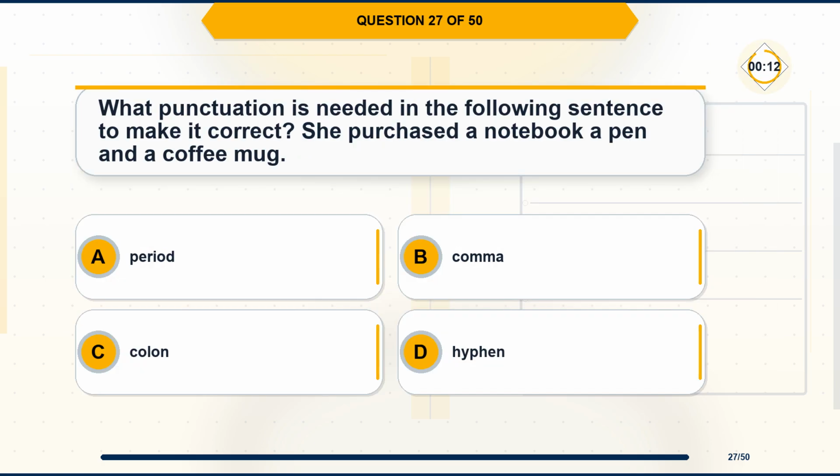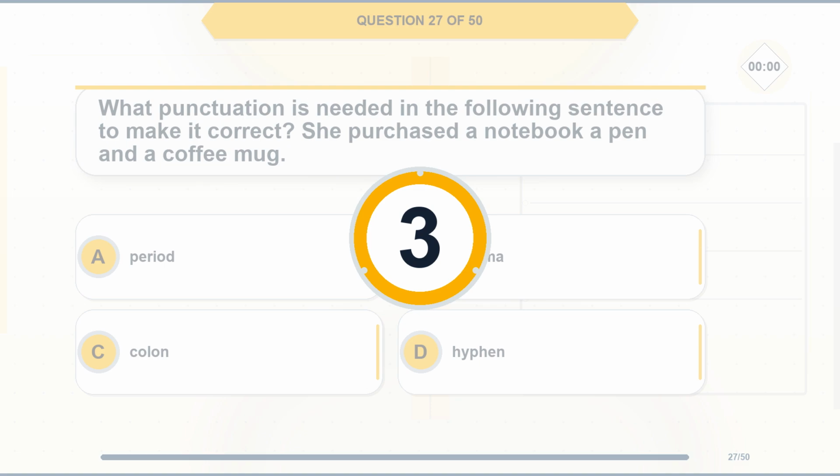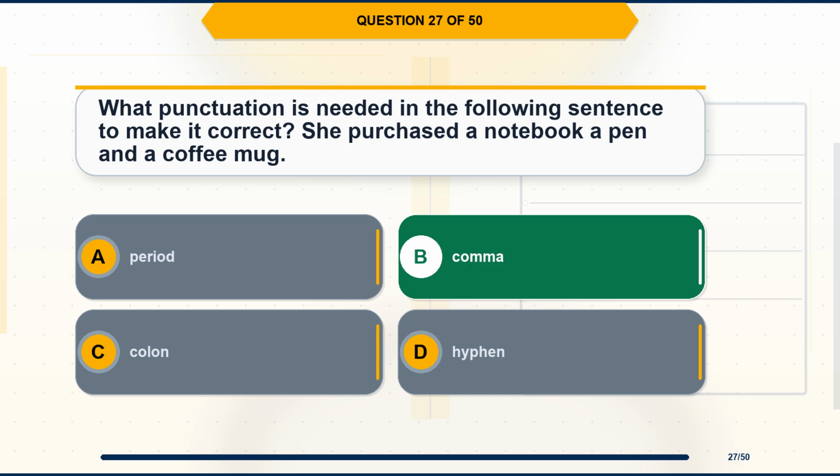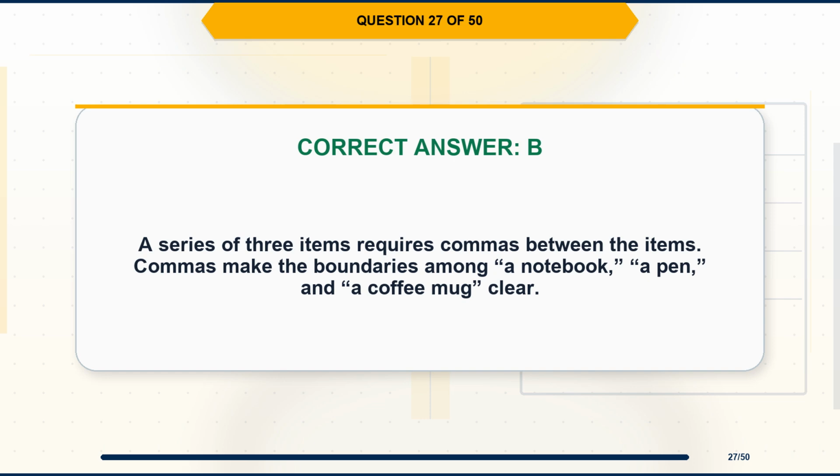Question 27. What punctuation is needed in the following sentence to make it correct? She purchased a notebook, a pen, and a coffee mug. Option A, period. Option B, comma. Option C, colon. Option D, hyphen. The correct answer is option B, comma. Explanation. A series of 3 items requires commas between the items. Commas make the boundaries among a notebook, a pen, and a coffee mug clear.